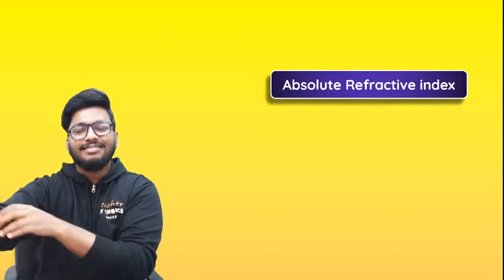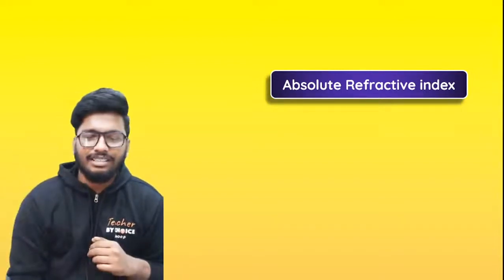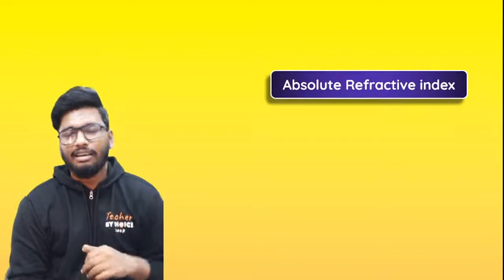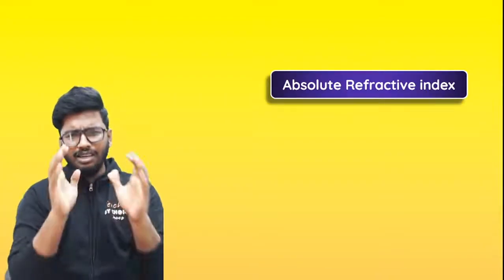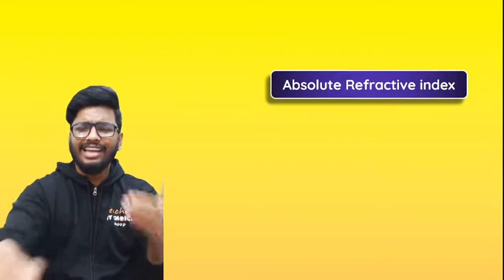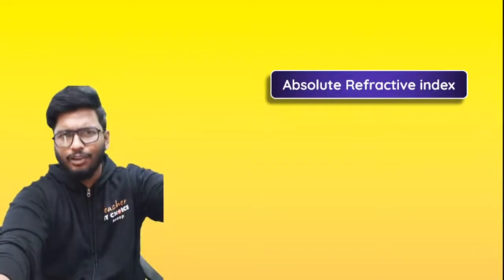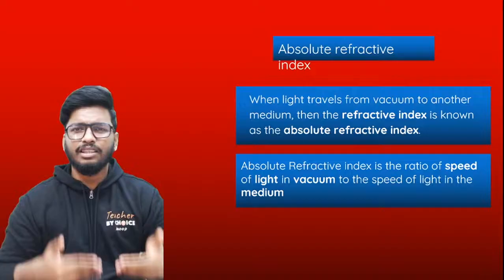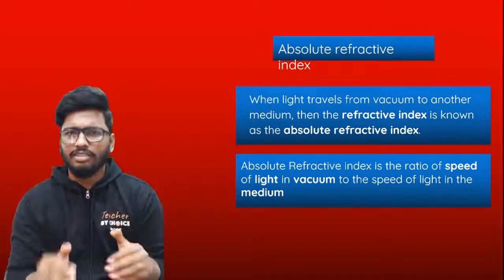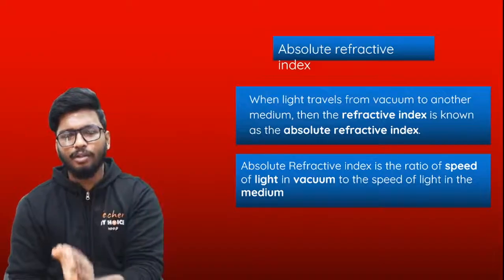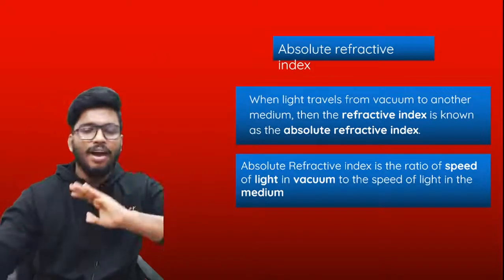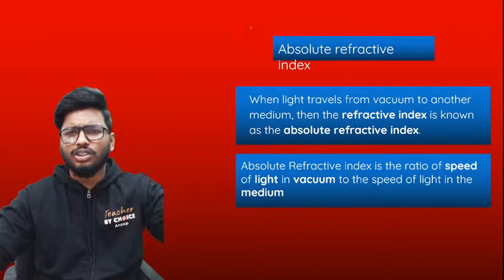Okay, now there are two types of refractive index. One is absolute refractive index, the other is relative refractive index. Absolute refractive index is nothing but the ratio of speed of light in vacuum to the speed of light in the medium. That is absolute refractive index, because the speed of light in vacuum does not vary. It is 3 into 10 to the power of 8 meter per second itself in vacuum. In vacuum, there is no change in the speed of light.